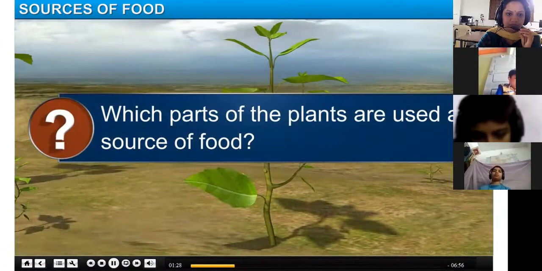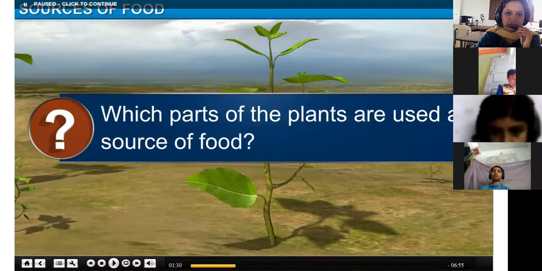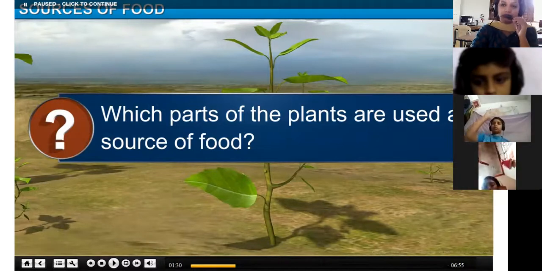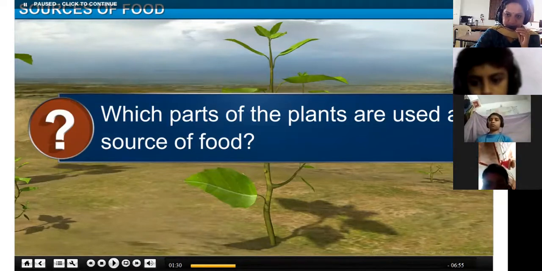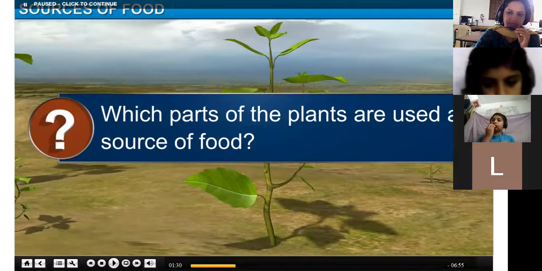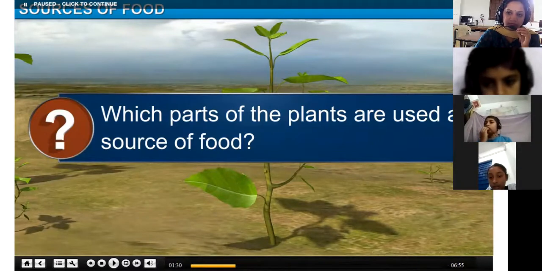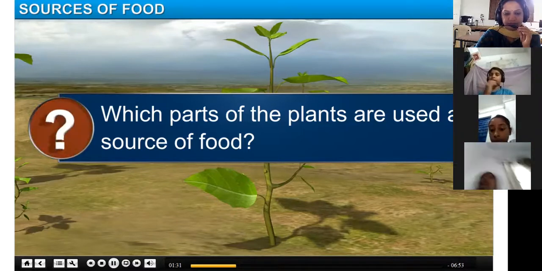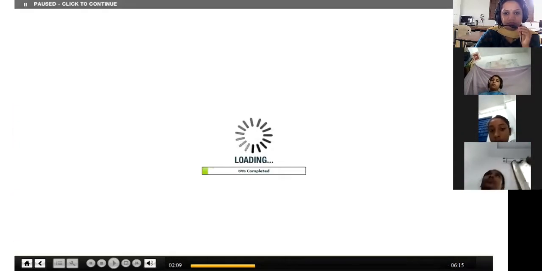Which parts of the plant are used as a source of food? Manjunath, tell me. Root, leaf, flower. What about stem? Banana stem. Seed. Okay. Root, stem, leaf, flower, seed can be used as a source of food for us.